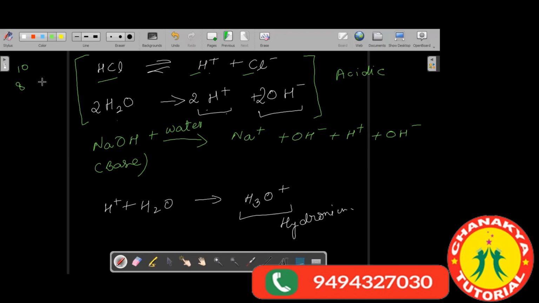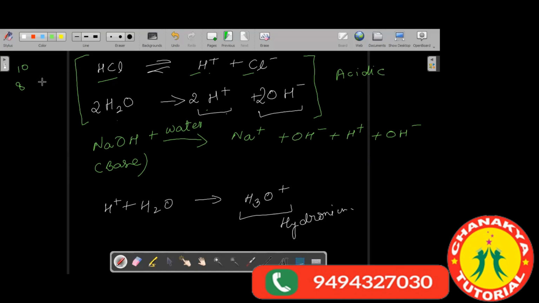Like you have dry HCl, and if you test dry HCl with litmus paper, will you get a true result? Will there be any change? As acids turn blue litmus red, if you test dry HCl gas or dry HCl with the help of a blue litmus paper, will there be any change? No, sir. Why? As there are no H plus ions in the solution, there will not be any change.